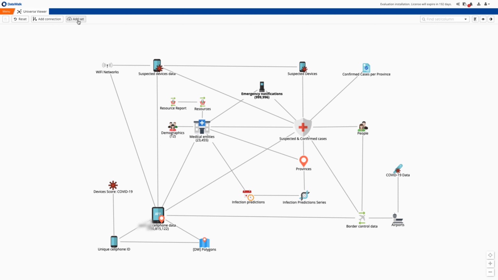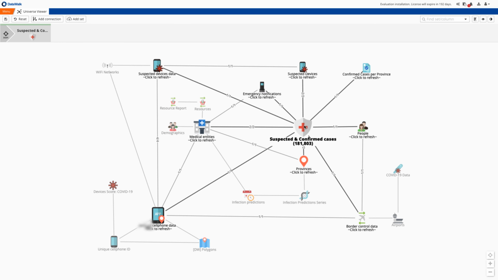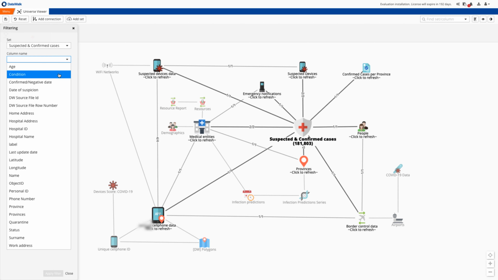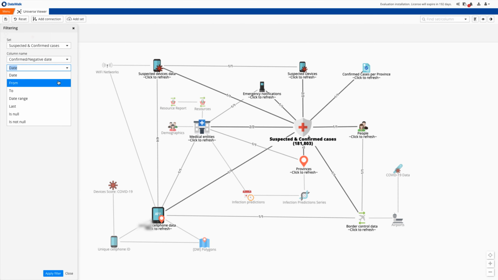In our case, some of this data is fictitious, so no one viewing this should take action based on the conclusions presented. Now we'll use this data to demonstrate how DataWalk can support local authorities in establishing and monitoring quarantine areas. We'll also predict potential growth areas of COVID-19 infections and the potential scarcity of medical resources. Let's start with our confirmed COVID-19 infection cases.